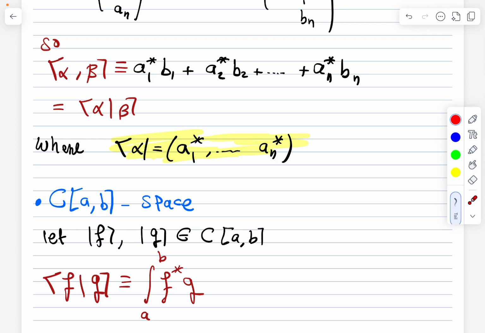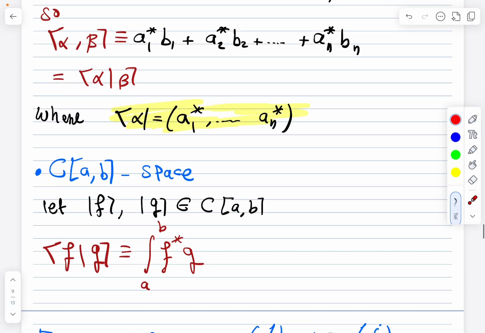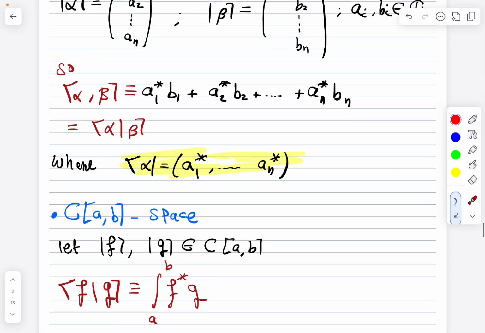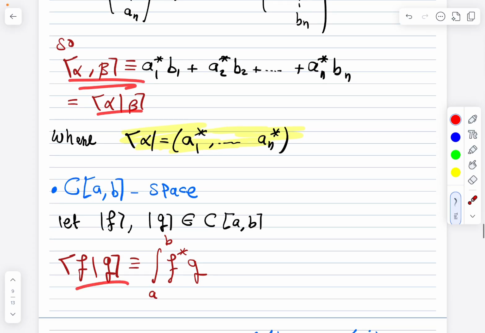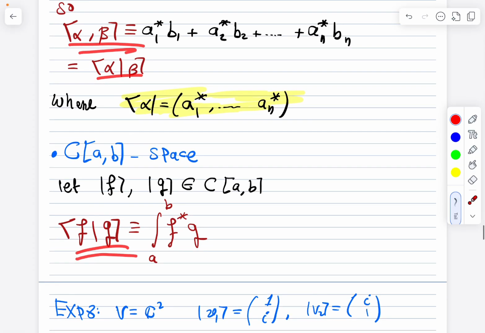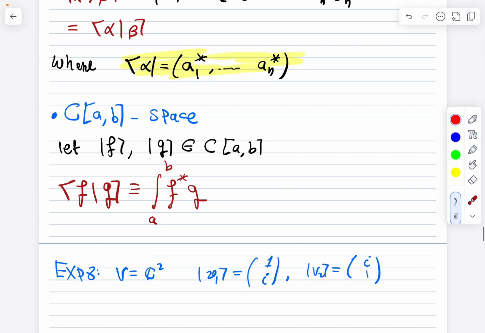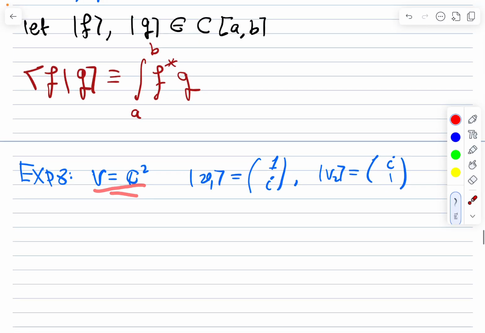Maybe we can take it from, for example, 0 to 2 pi. It depends. So these are the definitions of the inner product in the different spaces. We have here for Cn, and here we have for the continuous functions. Let's consider a specific example. Let's take a specific case for Cn, where n is 2.